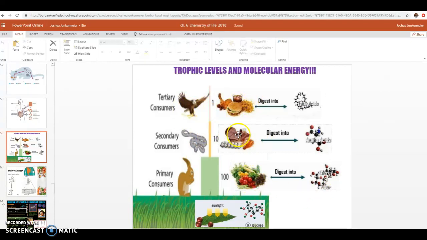So these animals are getting energy from the things that they eat, but they're also getting the building blocks, the molecules they need to build their cells. And it all starts with this basic level thing here, the producers, who are able to construct glucose molecules within their bodies that the primary consumers eat up. And then along the food chain we go.